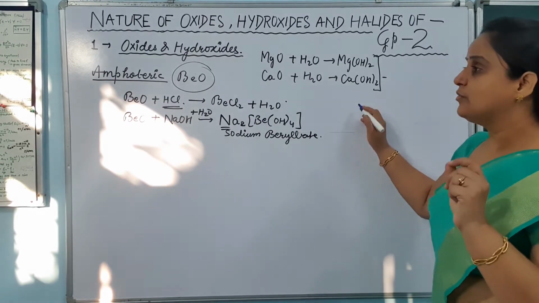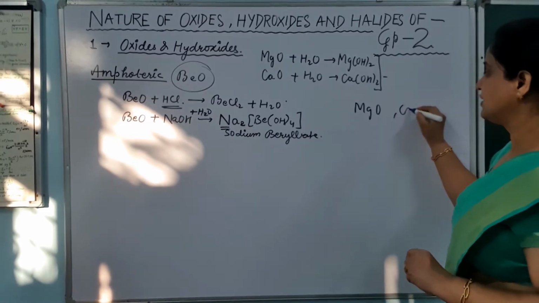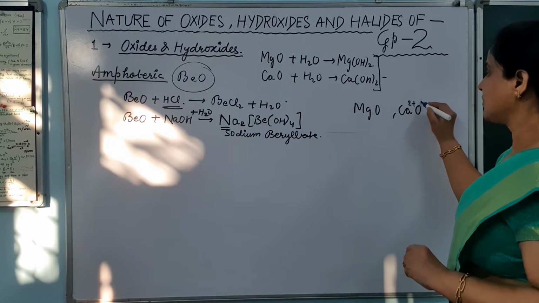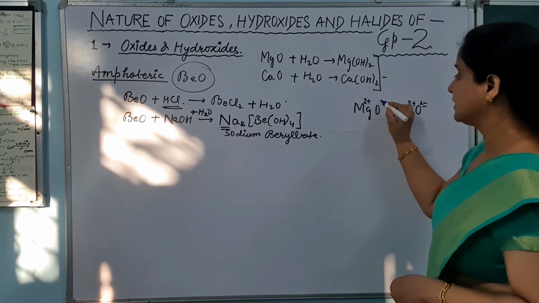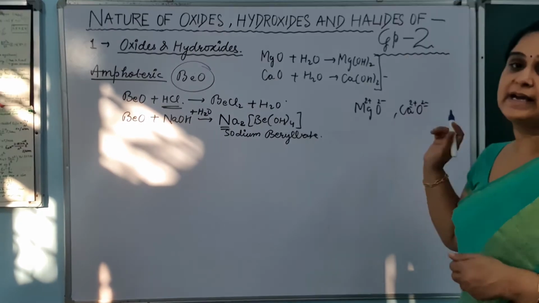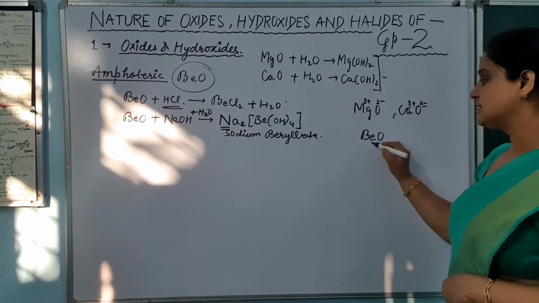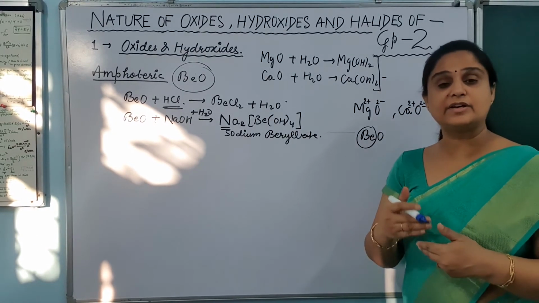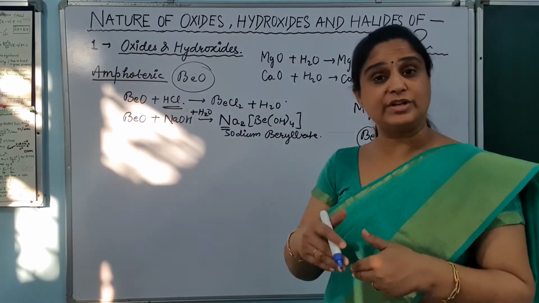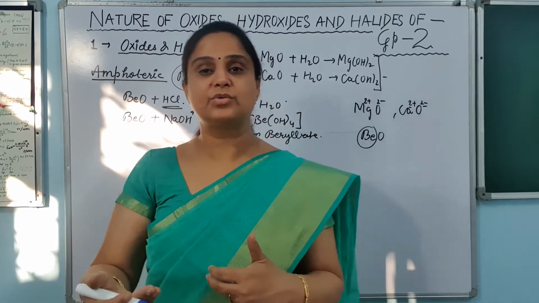Second thing is, when we go through magnesium oxide and calcium oxide, because these are made up of cations and anions, these are ionic in nature. But this beryllium is not having that good a tendency to lose the electron because it is very small. Its small size will not allow it to lose the electron.